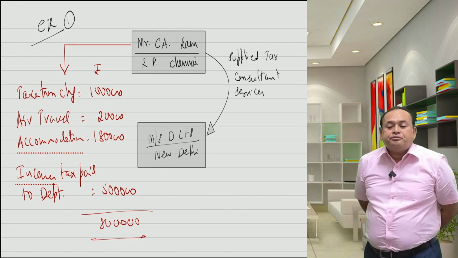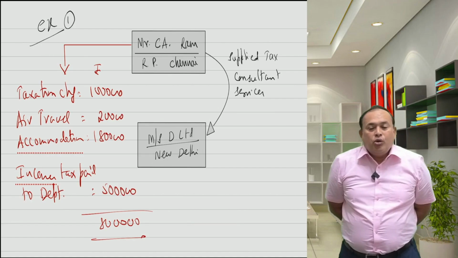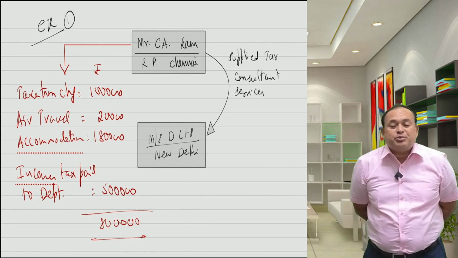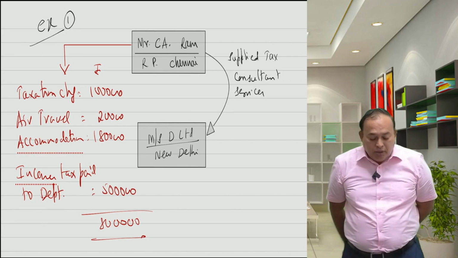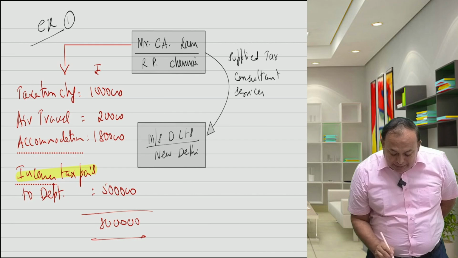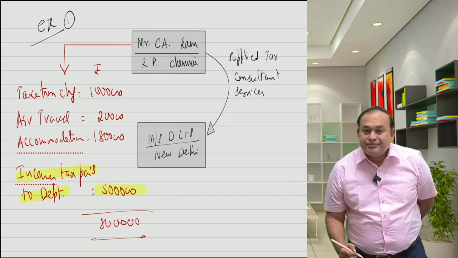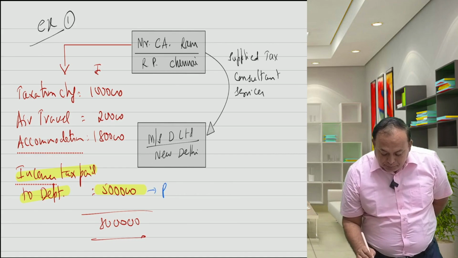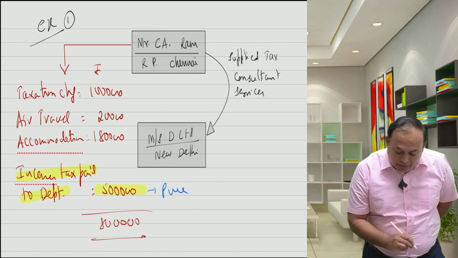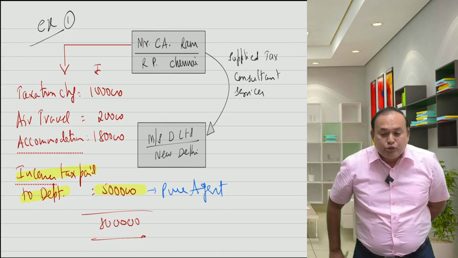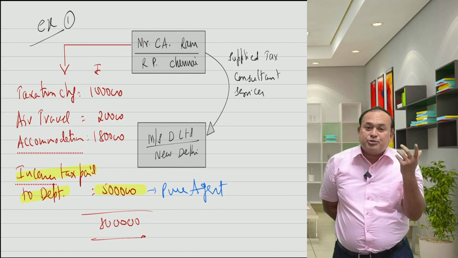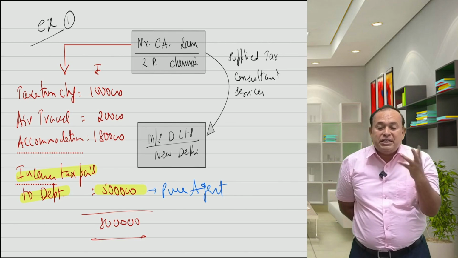If so, can you identify what are the expenditures as a pure agent expenditure? 5 lakhs only pure agent expenditure, anything other than this? 5 lakhs pure agent expenditure. Perfectly correct. Pure agent. Therefore, excluded from the value of supply. Very good. What about air travel expenditure reimbursing? What about accommodation reimbursing?